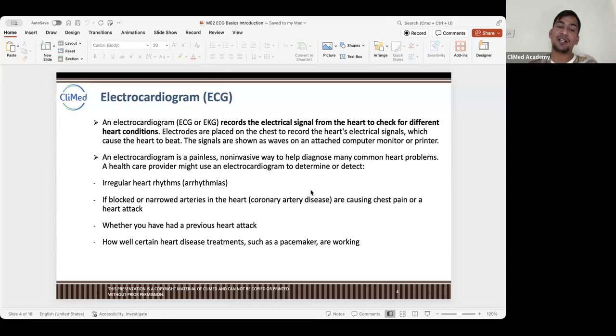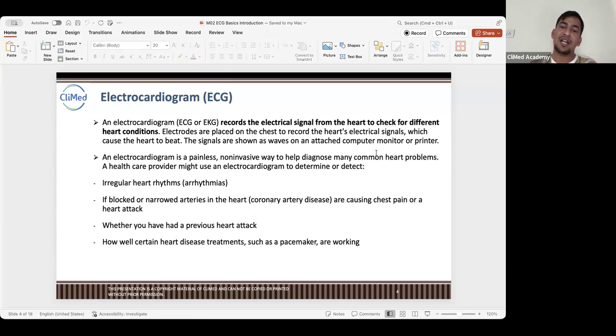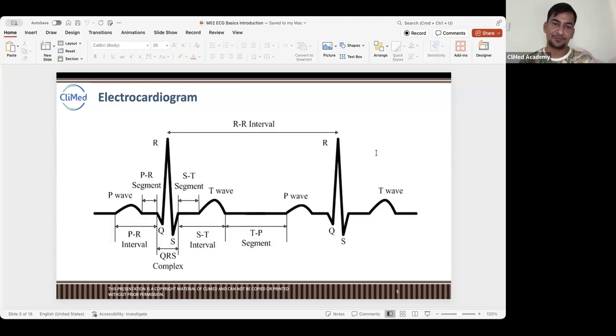And how well certain heart disease treatments work, like the pacemaker. If pacemakers, ICDs, or other cardiac devices are working properly, we can check by ECG, right? So these are the common indications for the ECGs. Otherwise, there are a lot of things to check by ECG, like hyponatremia, hypokalemia, and other diseases or problems which can lead to cardiac problems, right? In cancers also, it helps in assessing the cardiac diseases, right?